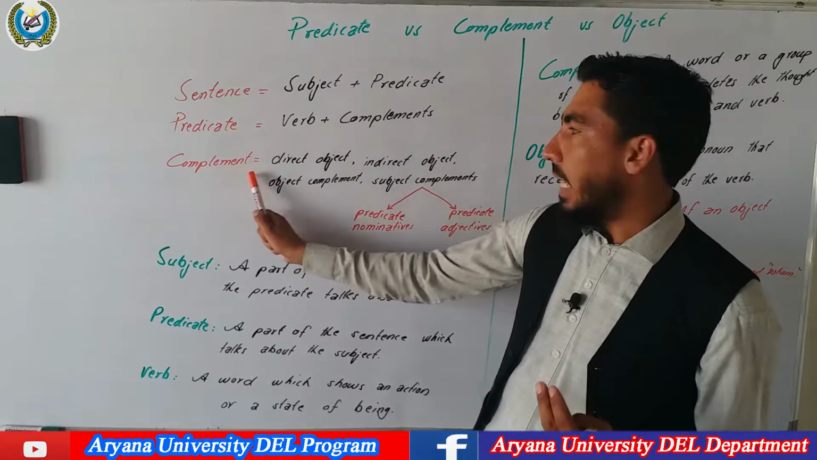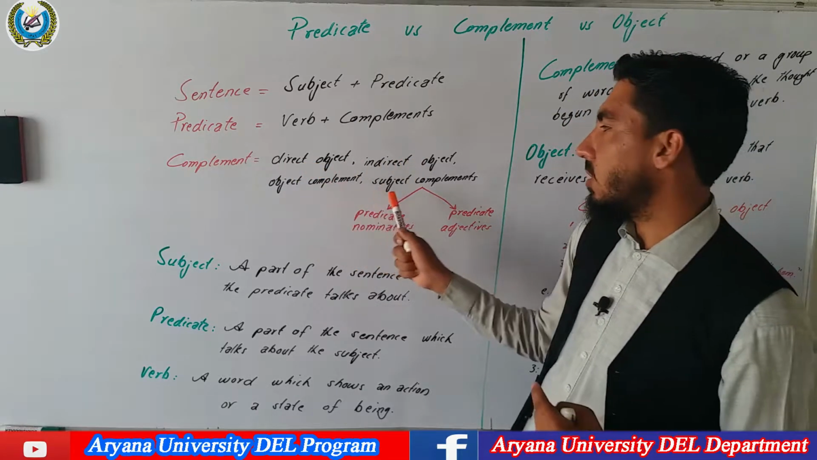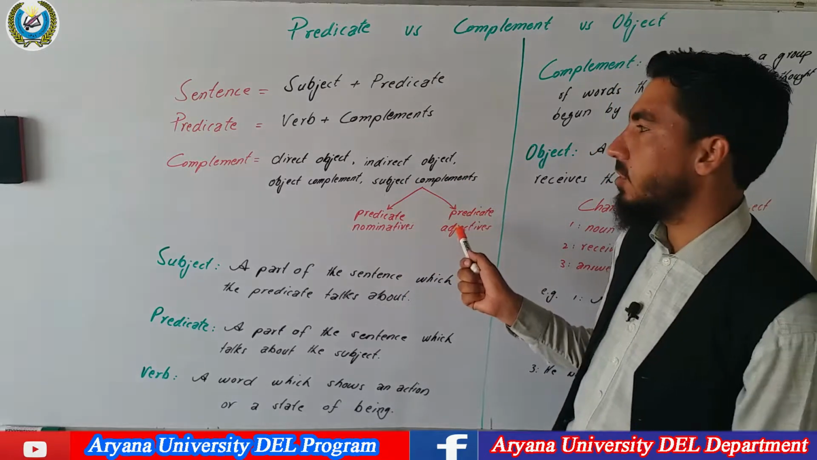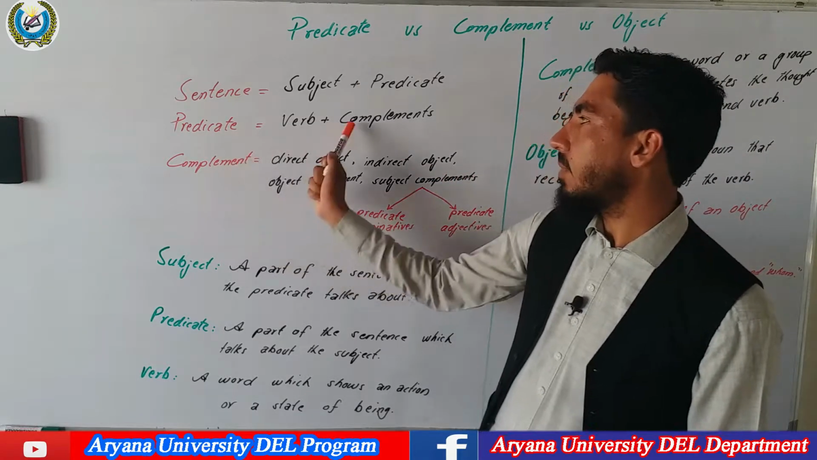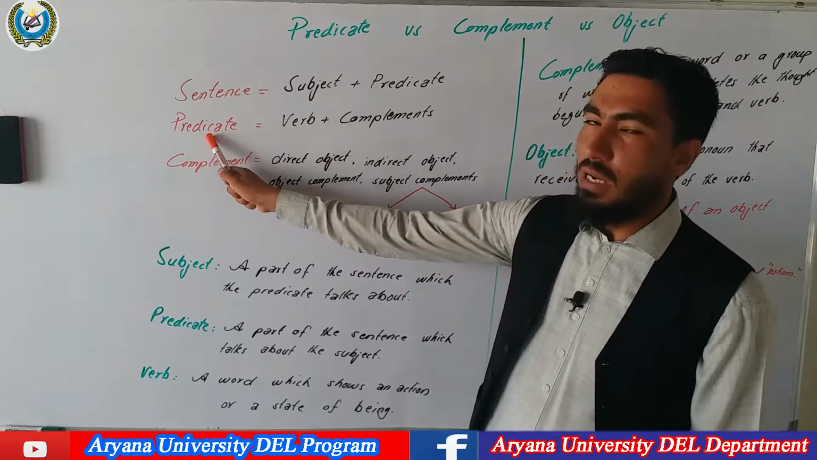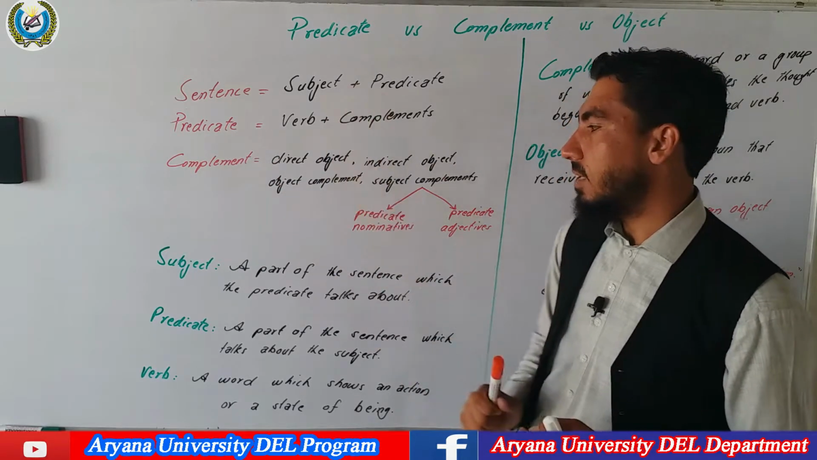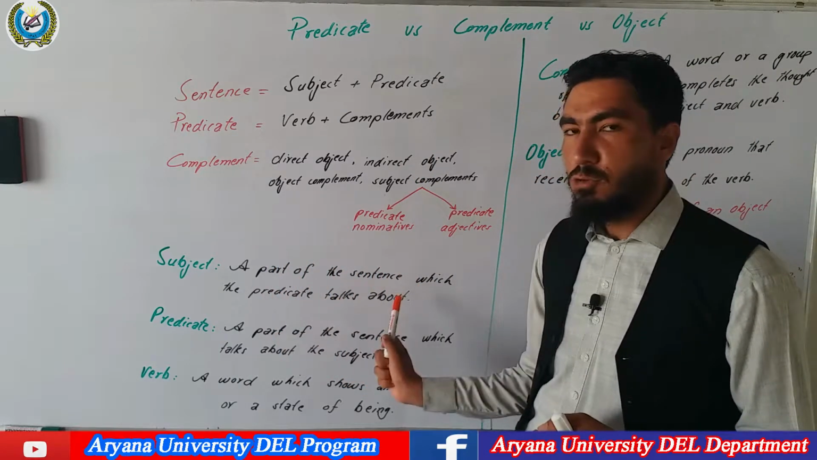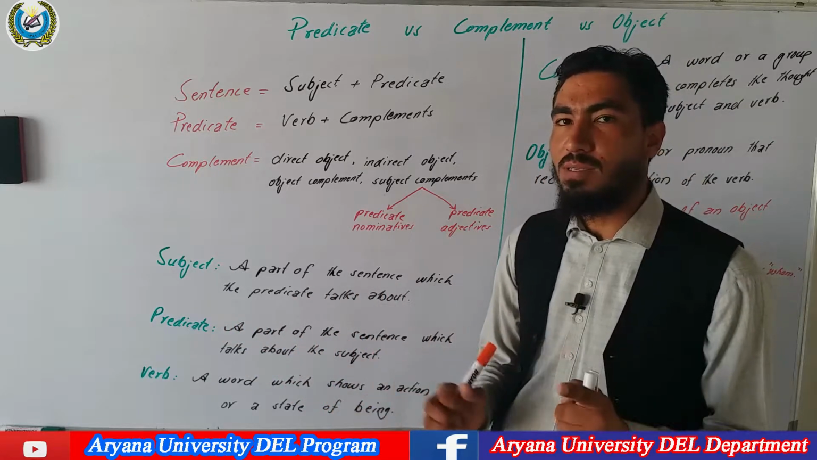What is a complement then? A complement can either be a direct object, an indirect object, an object complement, or subject complements, predicate nominatives or predicate adjectives. These 5 types of words can be used as complements when complements are used together with the verb. So the combination of complements and verb is called a predicate. Then the combination of the predicate and subject is called a sentence. What is a subject in the sentence? A subject is a part of the sentence which the predicate talks about, and a predicate is a part of the sentence which talks about the subject.